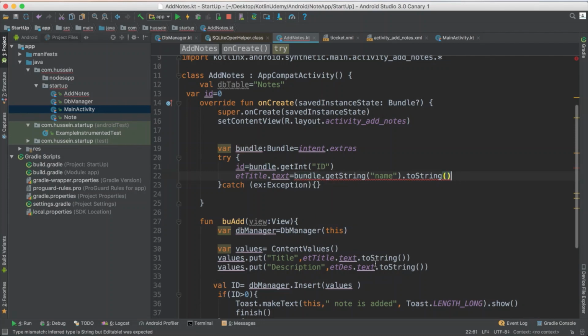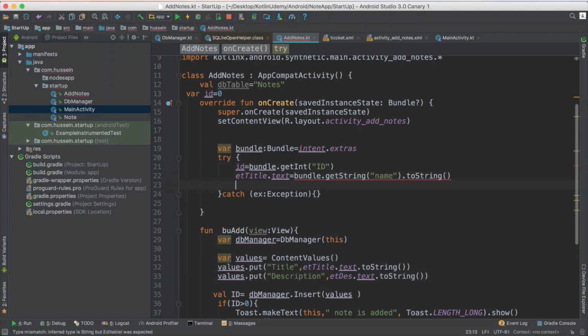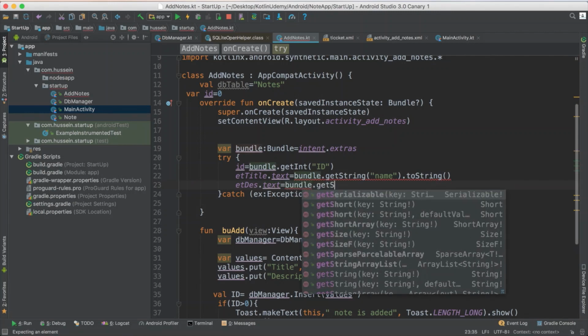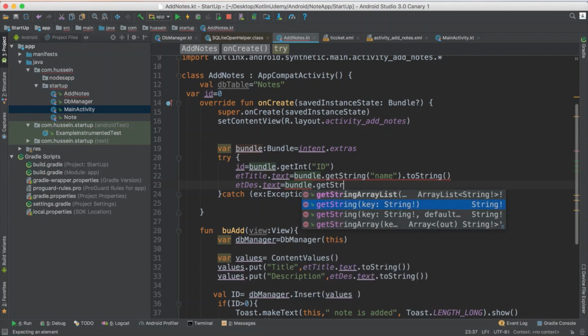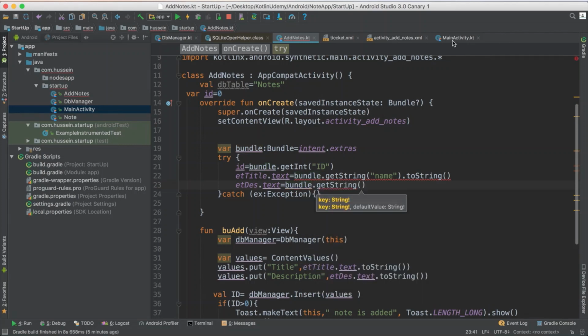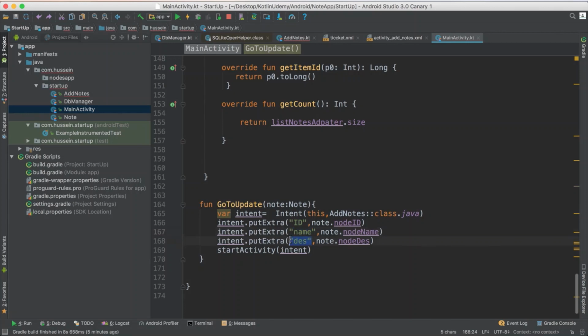Same thing for the description. I will fix it if there is any error in seconds. So again, in the bundle, just get string and give it a key. Like I only want to give it this key.